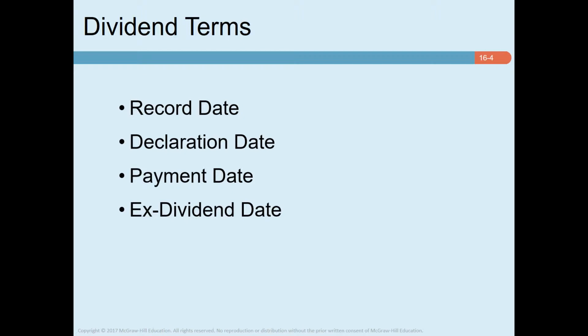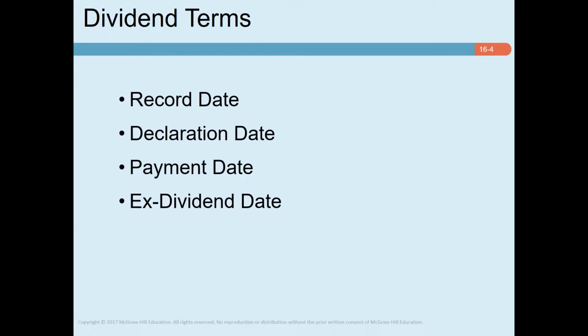So when the stock goes ex-dividend, if you buy the shares on the ex-dividend date or later, you are no more entitled to get this year's dividend. If you buy stock on the ex-dividend date, your purchase will not be entered on the company's books before the record date, and you will not be entitled to a dividend for this particular year.